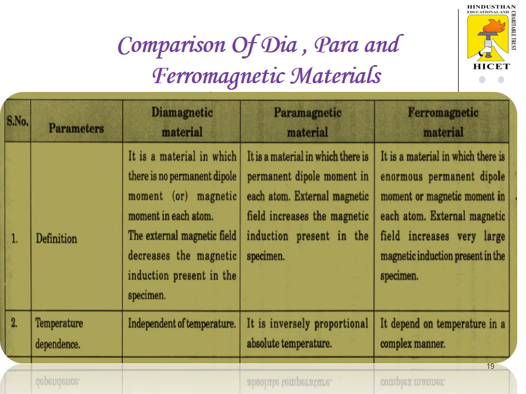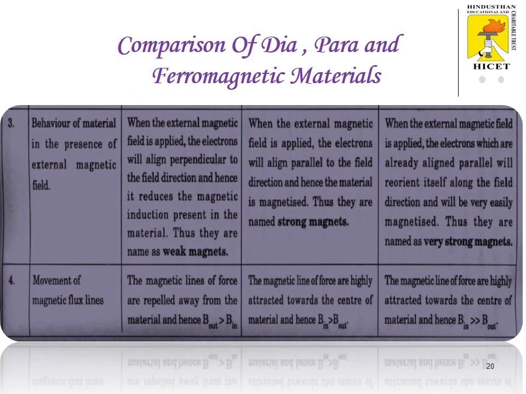It is inversely proportional. The third property, behavior of material in the presence of an external magnetic field. The diamagnetic repels, paramagnetic attracts, ferromagnetic strongly attracts the applied magnetic field strength or magnetic lines of force. The fourth comparison is movement of magnetic flux lines. In diamagnetism the magnetic lines of force are repelled. In paramagnetism the magnetic lines of force are attracted. In ferromagnetism, the magnetic lines of force are very strongly attracted towards the applied magnet.